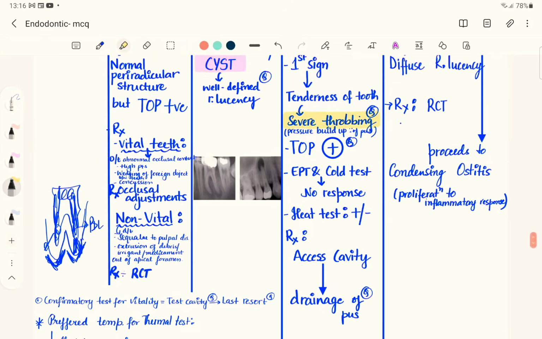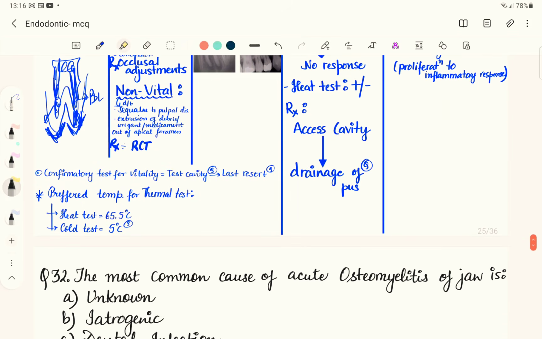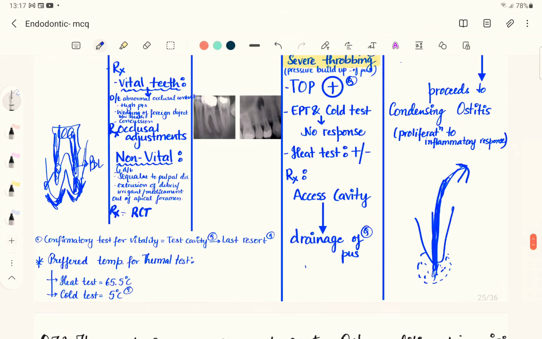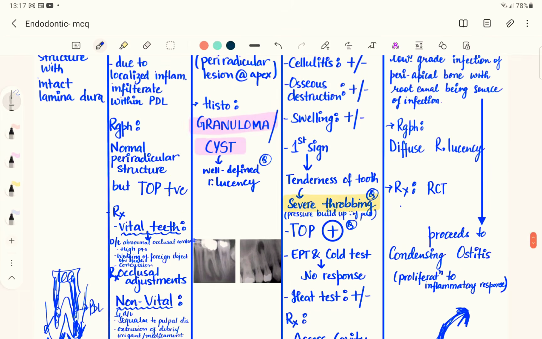So how do we treat it? Since there is accumulation of pus in the apical region, suppose this is the tooth and here is the apex, so at the apex there is accumulation of pus, and we have to drain this pus. How are we going to drain it? We make a cavity preparation over here, and we make a channel for the pus to come out. That is how we remove this pus. We are making an access cavity, and this access cavity will act as an escape hole for the pus.